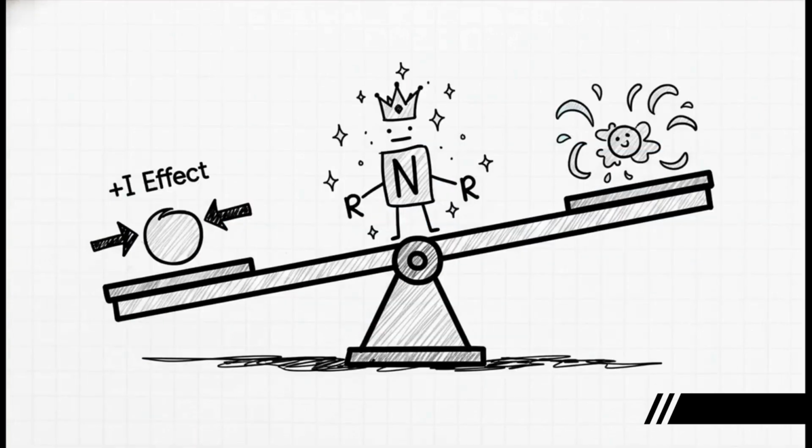And here it is, the aha moment. This is the solution to the puzzle. Why is the secondary amine the strongest in water? It's because it hits the sweet spot. It's got the best of both worlds. It has a strong push from 2 alkyl groups thanks to the inductive effect, and its conjugate acid gets a really good, stabilizing hug from water. It has the perfect balance of both effects, making it the undisputed champion in an aqueous solution.